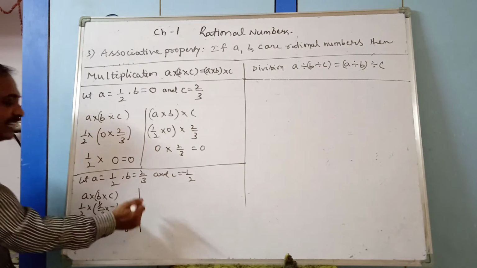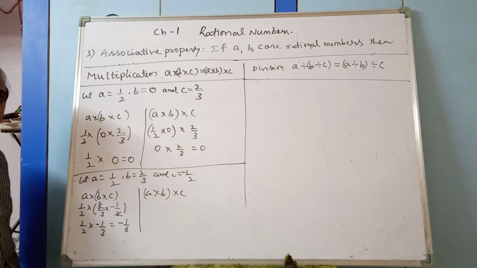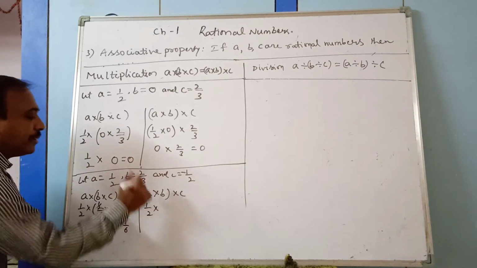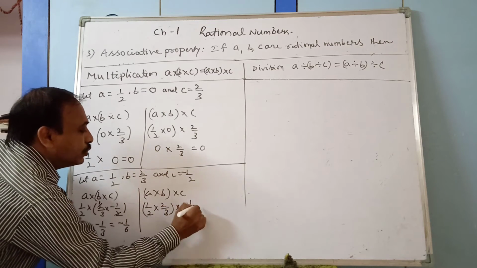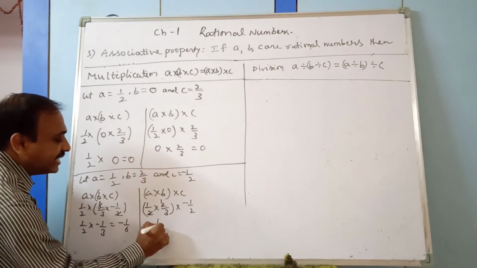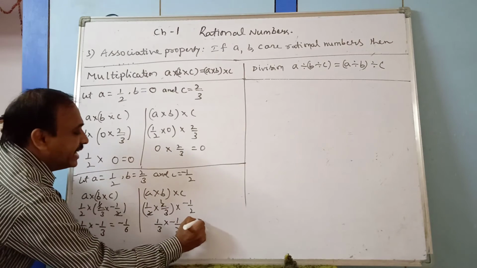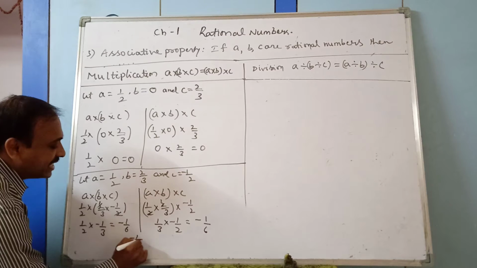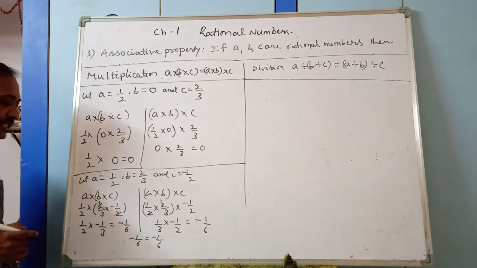Similarly, the other part, (A into B) into C. A value is 1 by 2 into B value 2 by 3 into minus 1 by 2. So 2 gets cancelled, 1 into 1, 1 by 3 into minus 1 by 2, plus into minus is minus, and 3 twos are 6. So minus 1 by 6. Here also you got equal results.